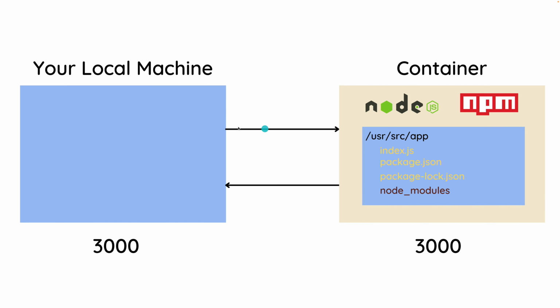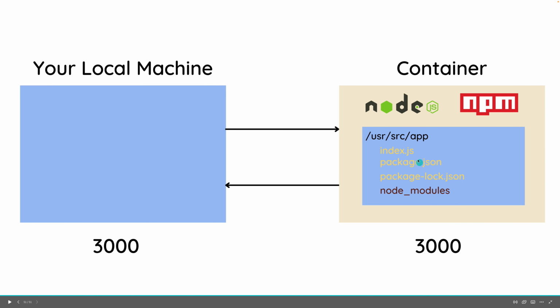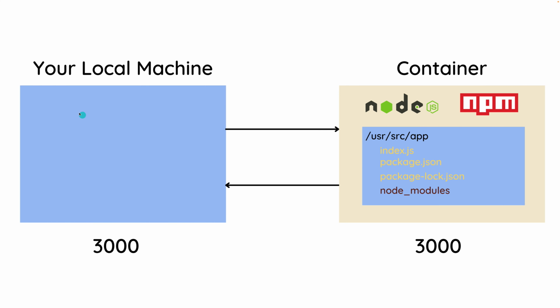So what it would end up looking like is whenever I go to localhost 3000 on my machine, it execs into this container, it gets all the content from the container. It goes into the process that's running on port 3000, gets the content, sends it back, and then it is displayed right over here on my local machine. And that right there is port mapping.